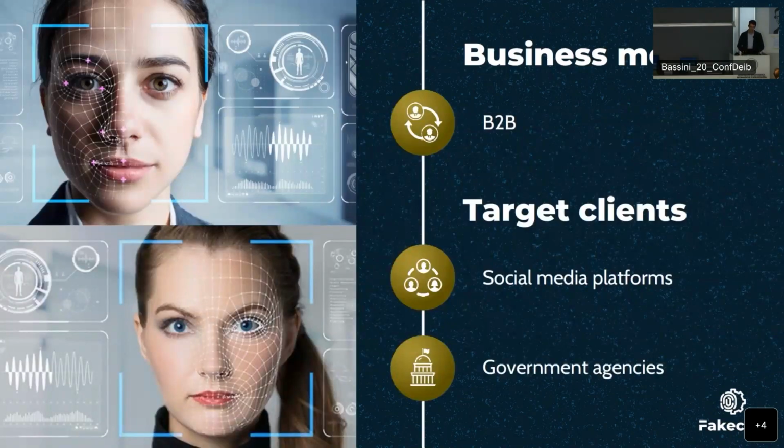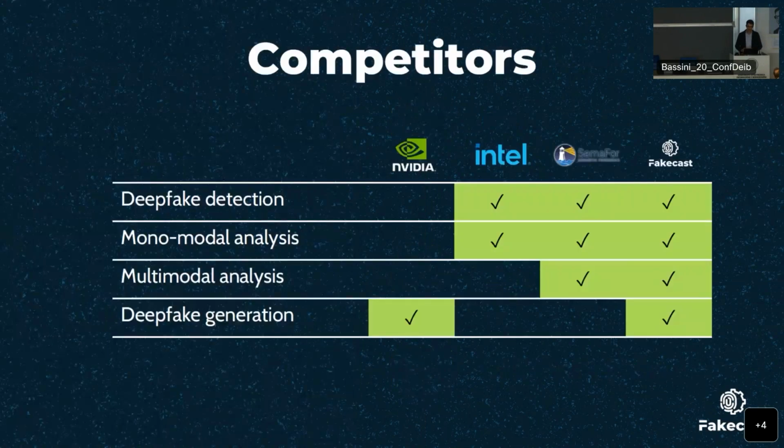Our main vocation is to follow a business-to-business model, developing a platform that will be integrated in larger systems for clients that want to assure the authenticity of their data. And for this reason, our target customers are social media platforms and government agencies. Our main advantage with respect to the competition is that we have expertise in both deepfake detection and generation, and we think that this knowledge will allow us to achieve very good results in the future.